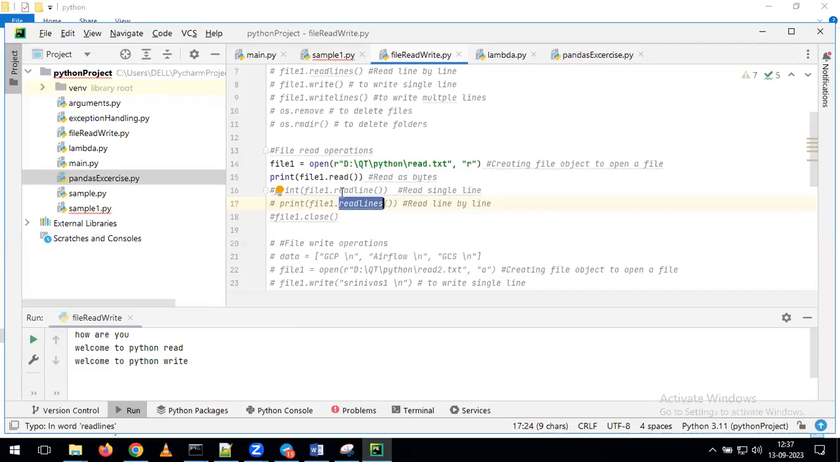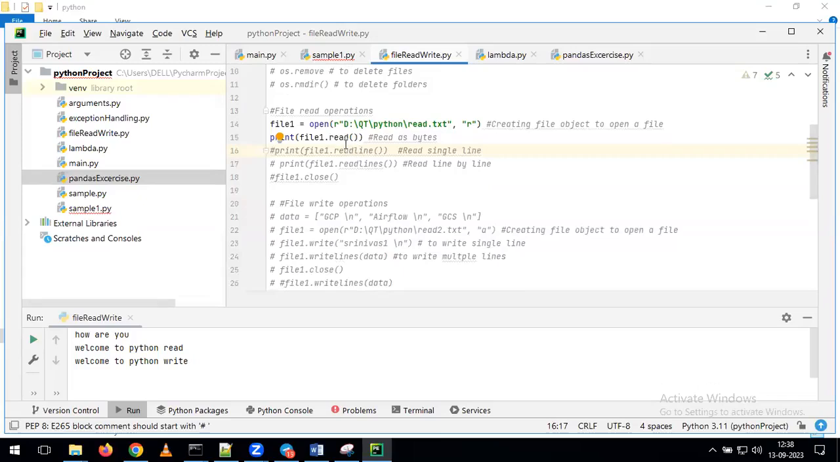By using read or by using readlines, you can get all the data in the file. But with read, you get all the data in bytes format, while readlines gives all the values in list format. That is the only difference between read and readlines. This is the way we can understand how to perform the read operation on top of your files. Okay, any questions on these read operations, please ask me here.